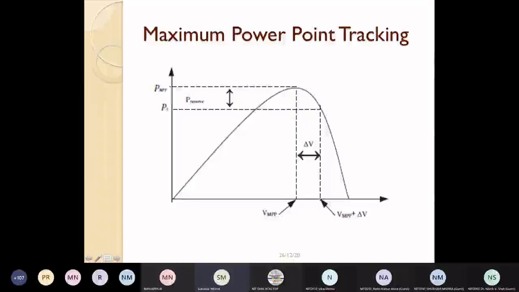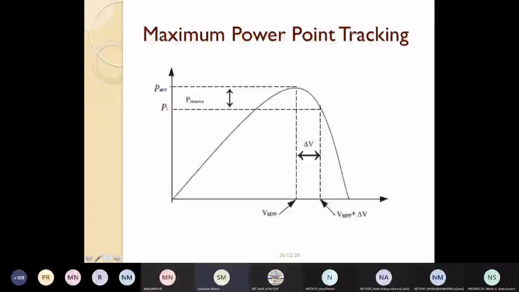The MPPT algorithm needs to be implemented in the inverter control, and it is nothing but giving the V value at the maximum point as far as possible.